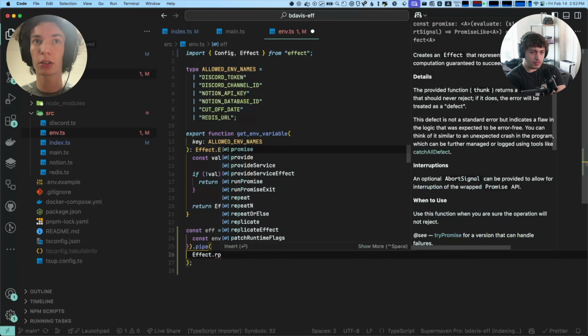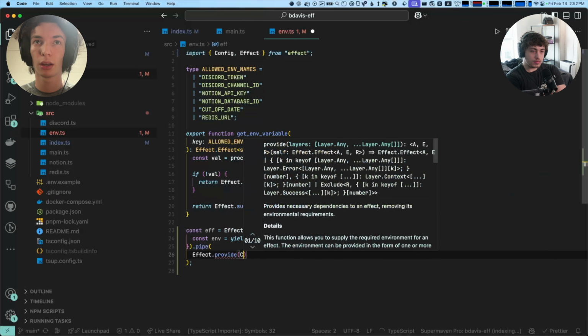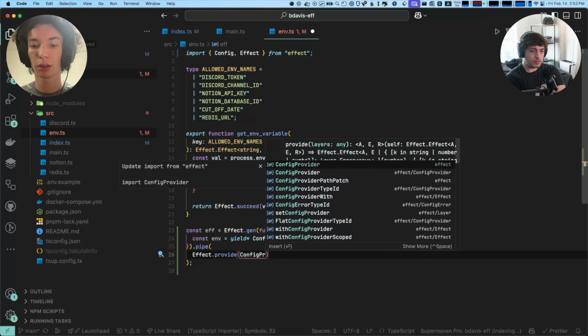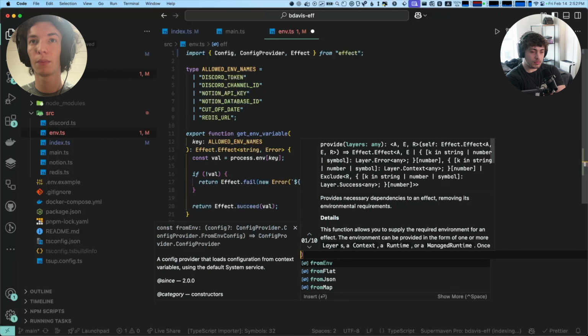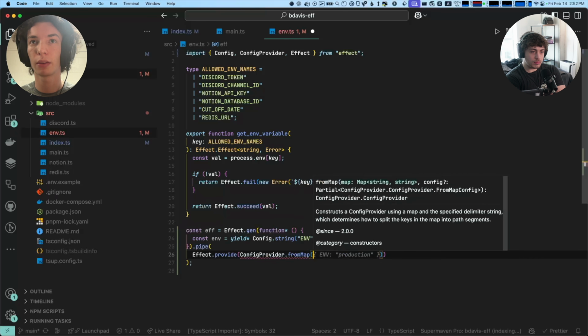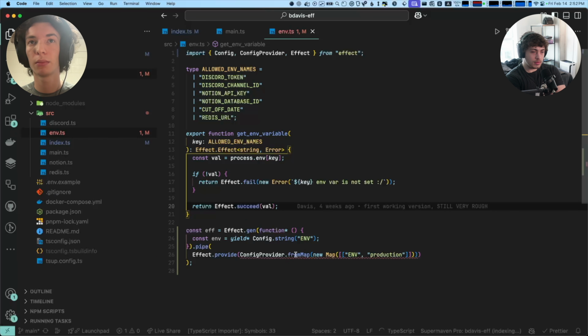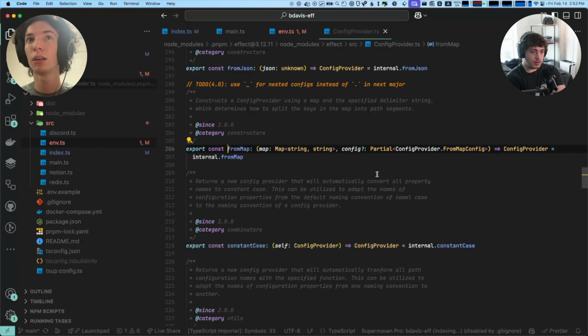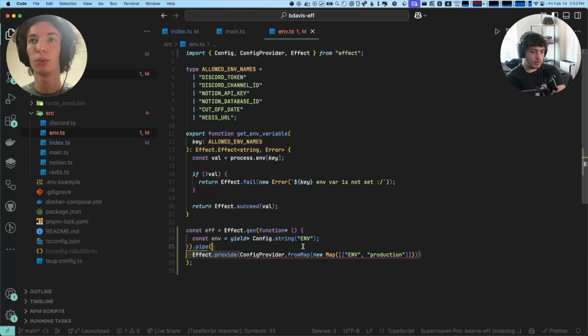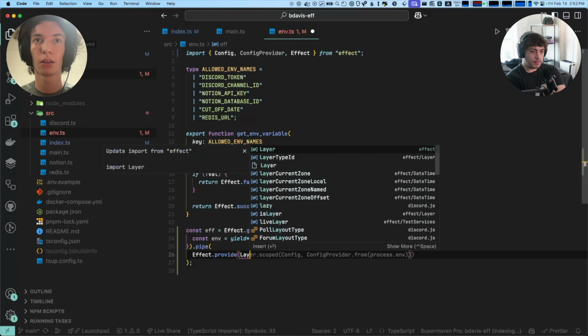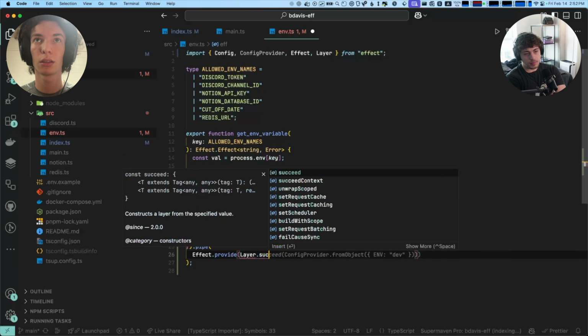But what you can do is provide custom config providers. So let's see, ConfigProvider.fromMap, and then we can give it a new Map.